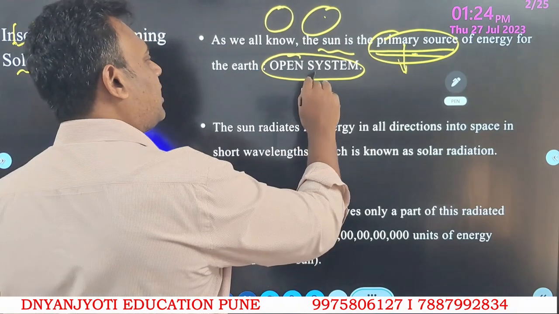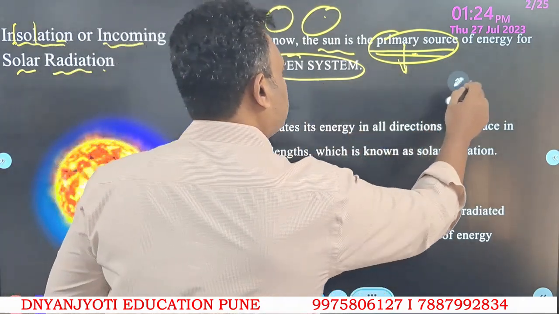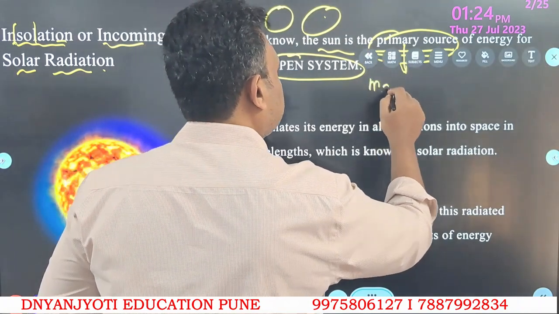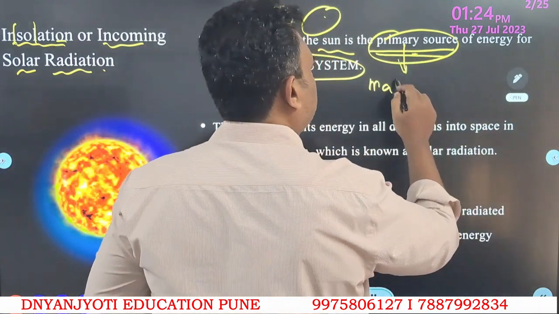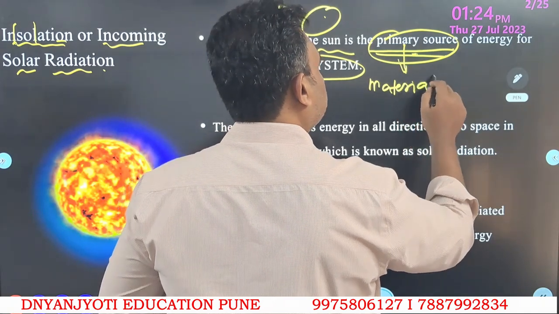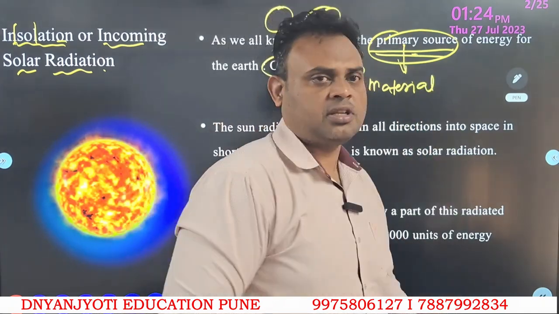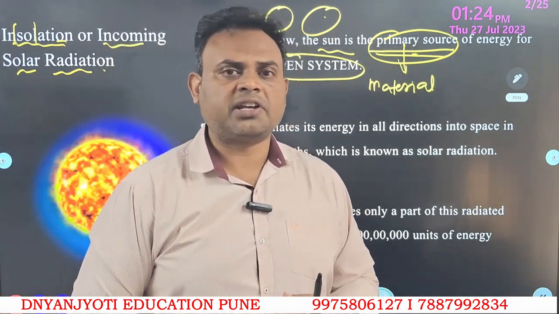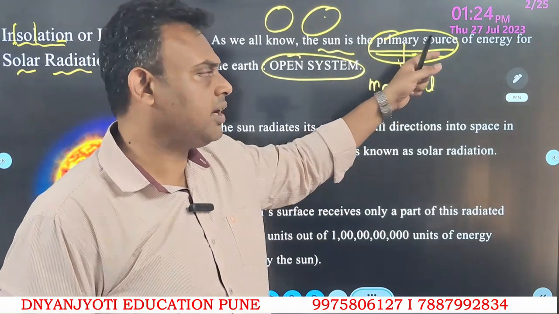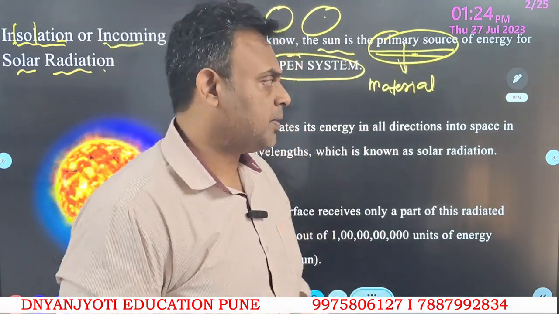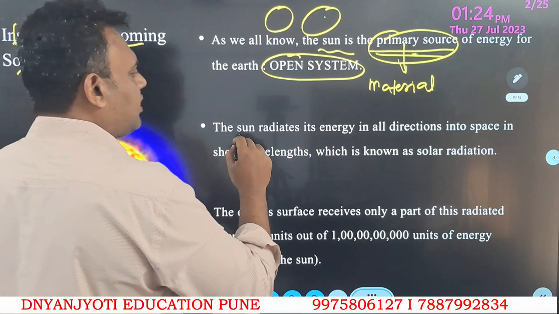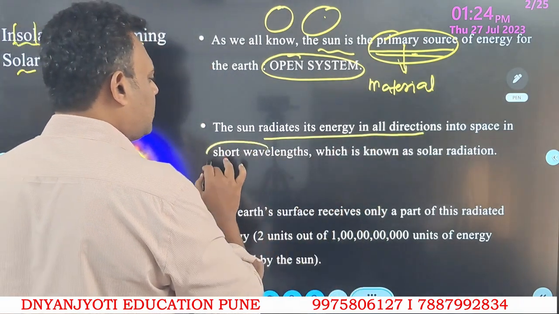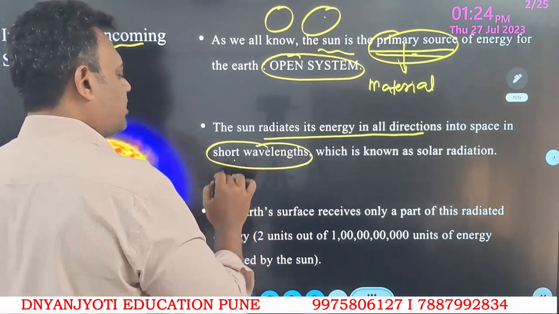Let me give you another perspective. Regarding material, does the earth receive any material from the sun? The answer would be no. So regarding material, the earth would be defined as a closed system, but in terms of energy, the earth would be defined as an open system. Second, the sun radiates its energy in all directions into space, in the form of short wavelengths. Just understand this.